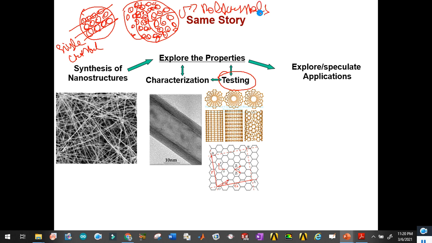So we want to understand what are the desired planes, points and directions of the different atoms in the materials, and they are actually defining the desired properties of the materials. So at the atomic level we are interested in finding out the desired properties. So we explore and speculate applications. When the material is decided, and we have found the desired structure of the material, then we can check where this material is helpful. In this way we can discover different materials and their applications for the desired society as well.